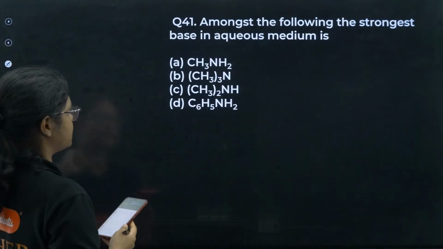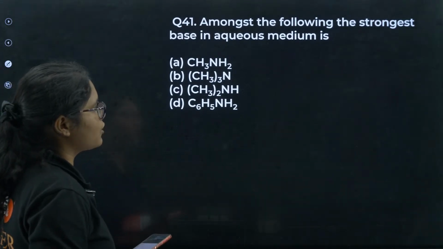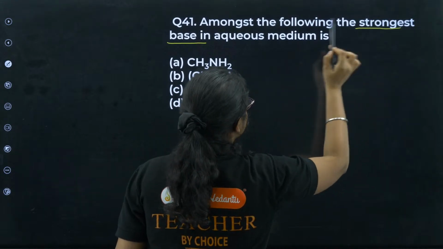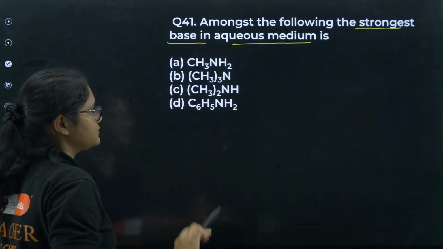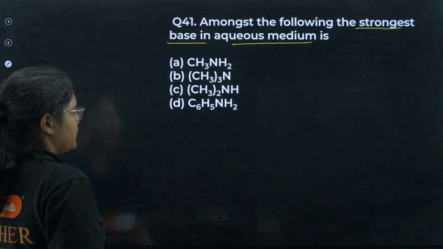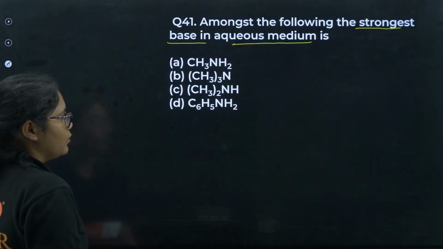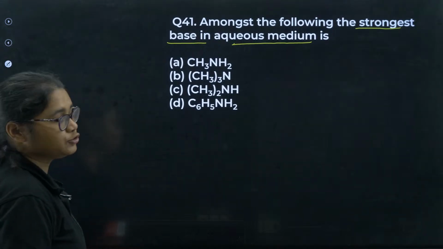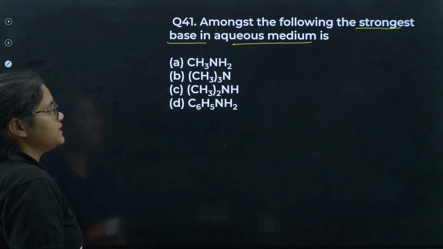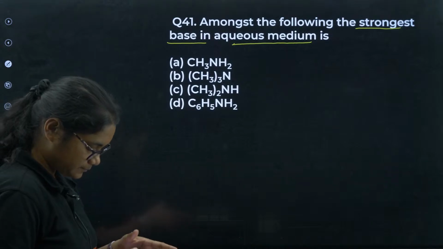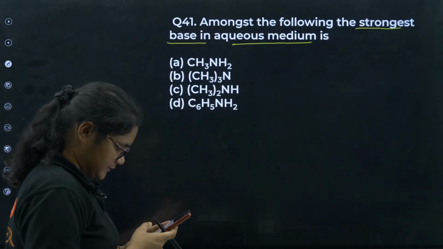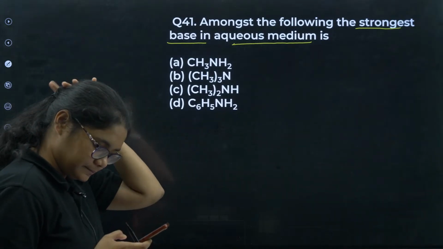Okay. Next. Amongst the following, the strongest base in aqueous medium. Very, very important question. Strongest base in aqueous medium. The options are CH3NH2, (CH3)3N, (CH3)2NH, C6H5NH2. So which is the strongest base?